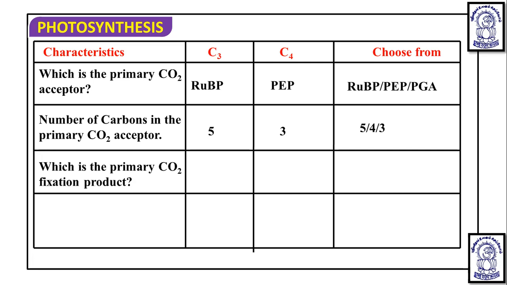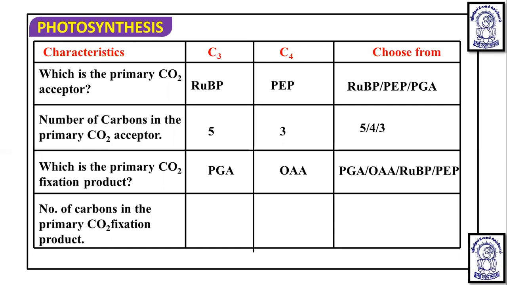Which is the primary CO2 fixation product? The first product found by primary CO2 fixation is PGA in C3 plants, which has 3 carbons, and oxaloacetic acid, which has 4 carbons, in C4 plants. Due to PGA, a 3 carbon compound, the cycle is known as the C3 cycle, and due to the formation of the first stable product, oxaloacetic acid with 4 carbons, we call it the C4 cycle. Because of the number of carbons in the primary CO2 fixation product, 3 and 4, they are named so.